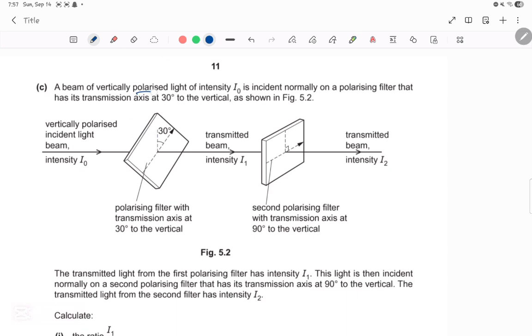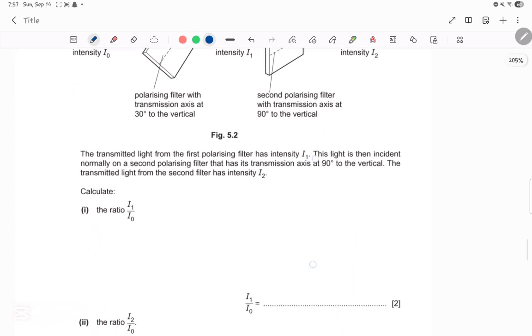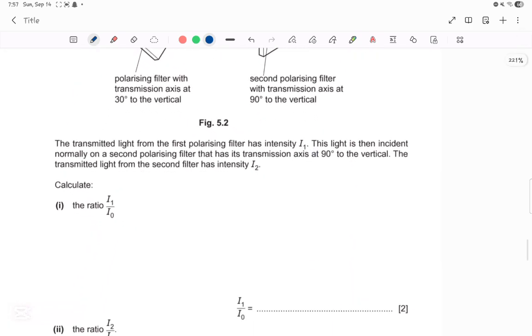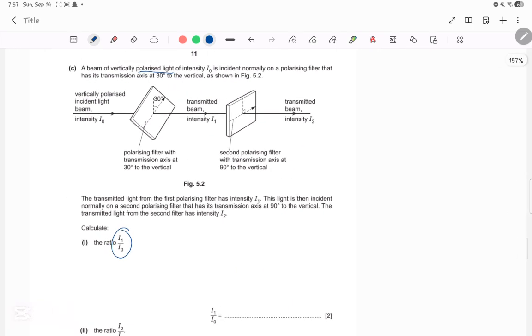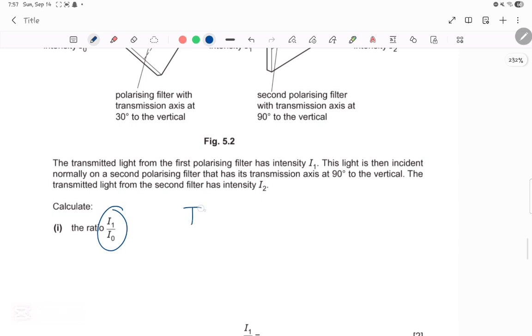And what is the key term? That it's polarized light. They told us the transmitted light from the first polarizing filter has intensity I1. Then the light is incident normally on a second polarizing filter that has its transmission axis at 90 degrees to the vertical. The transmitted light from the second filter has intensity I2. They want the ratio of I1 over I initial. I initial, we're gonna call it I initial.